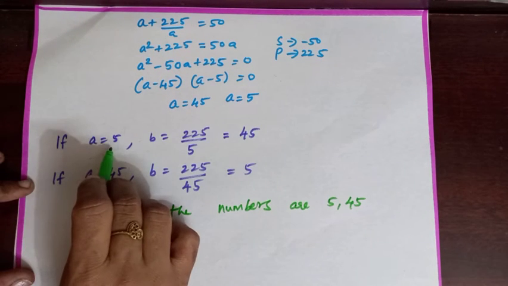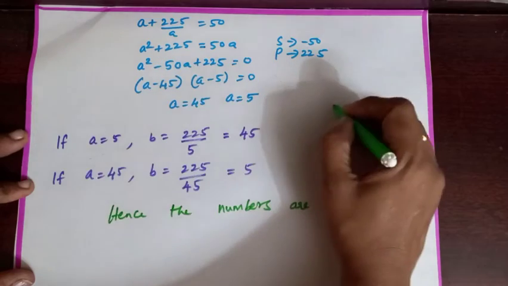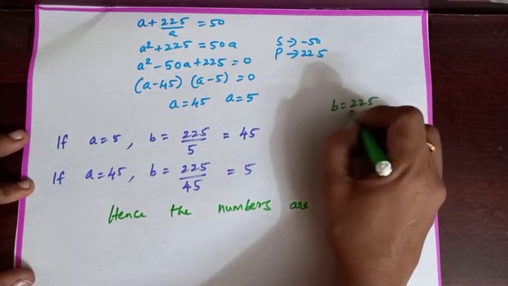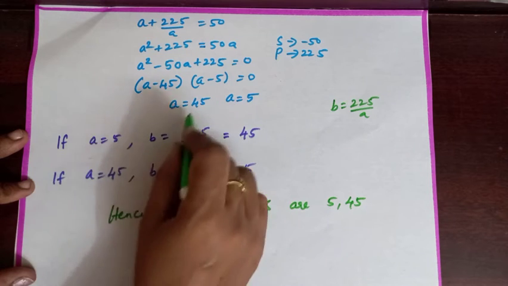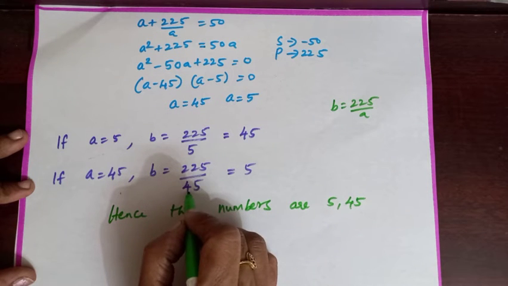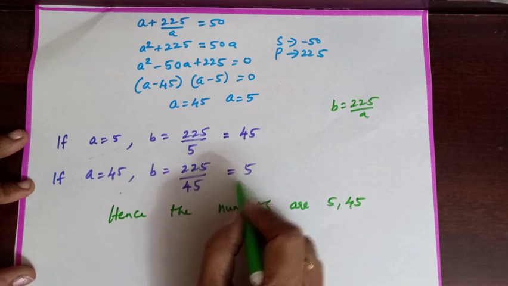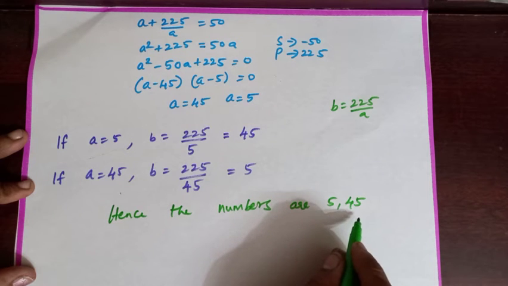If A equal to 5, B is equal to 225 by A. A is 5. 225 by 5 is 45. If A is 45, B equal to 225 by 45, which is equal to 5. Hence the numbers are 5, 45.